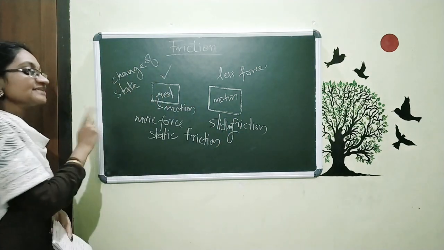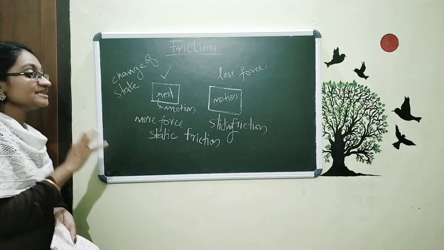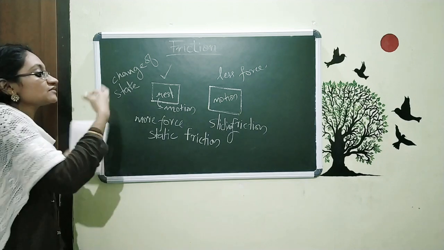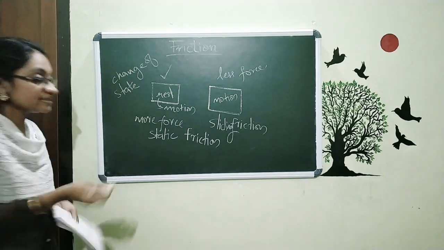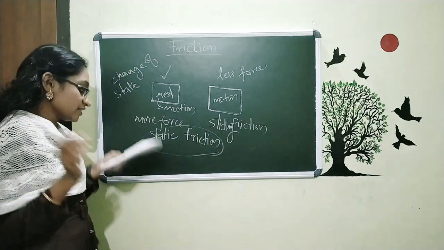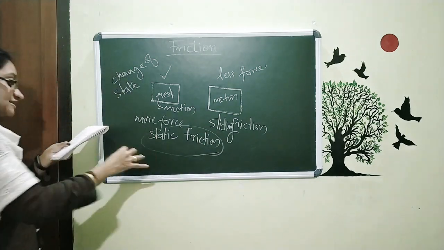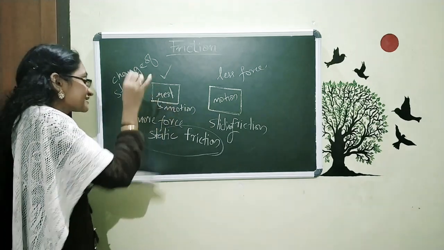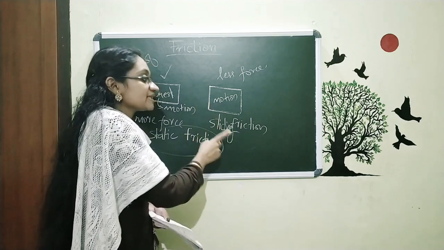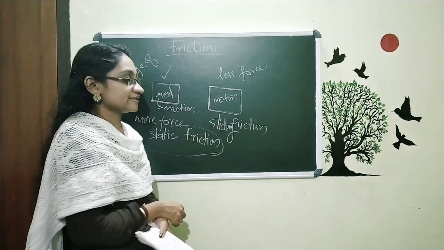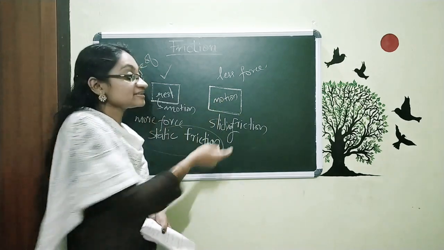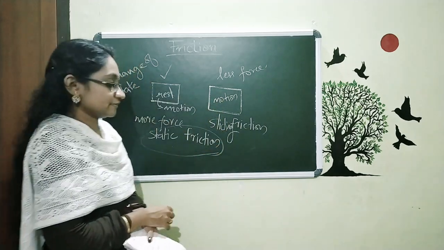Static friction means the friction acting on a body that is already at rest, and when we give force it turns into motion. Such friction, when they are moving from rest, is called static friction. And here we have a friction that is called sliding friction. In this case the object is already in motion and the friction acting is called sliding friction.